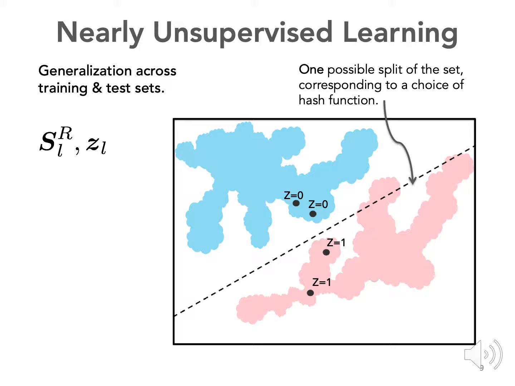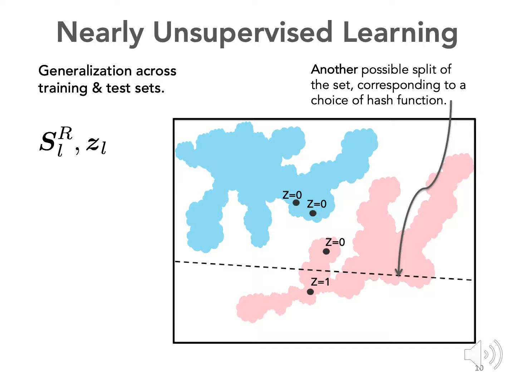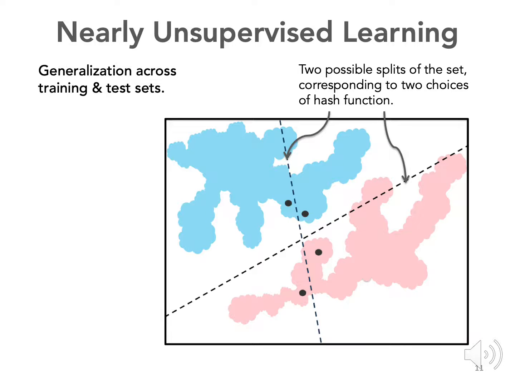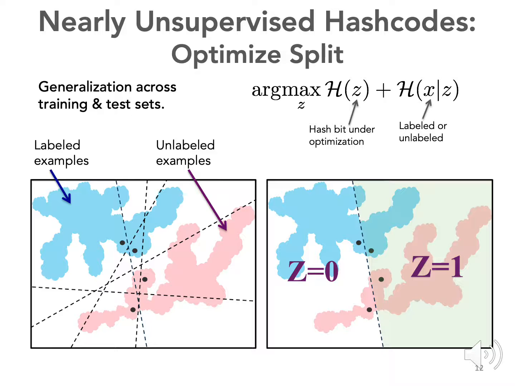This is one example where I have assigned one label to these 2 examples and another label to these 2, and correspondingly when I fit some classifier or any model to these 4 data points, or even 1000 such data points, I would learn some kind of boundary which could also be highly nonlinear. But there are other choices, and the question is which choice is better; you could even have many more choices as you see here. Intuitively we want to learn a hash function which generalizes across training and test data, especially when you only have the information of which data point is coming from training and test. Then you could also add additional information like the class labels when optimizing this function.